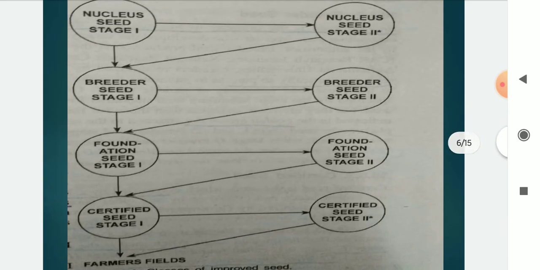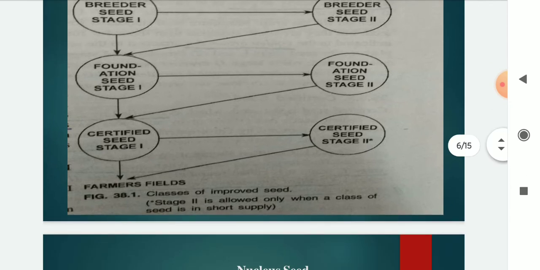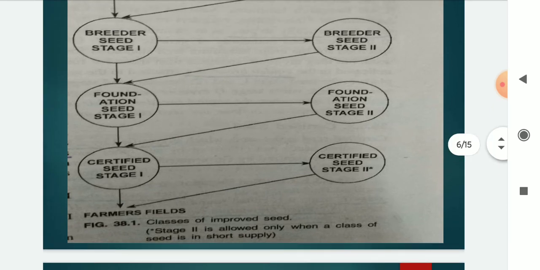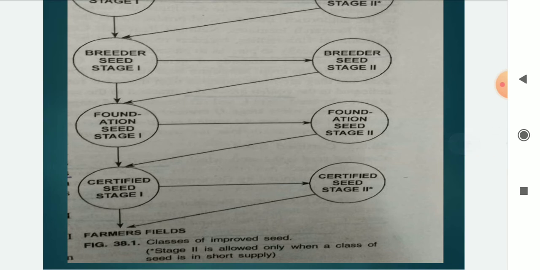In that, nucleus seed stage first, stage second, breeder seed stage first, stage second, foundation seed stage first, stage second, certified seed stage first, stage second. Stage second is allowed only when a class of seed is in short supply, then we process the production of stage second.